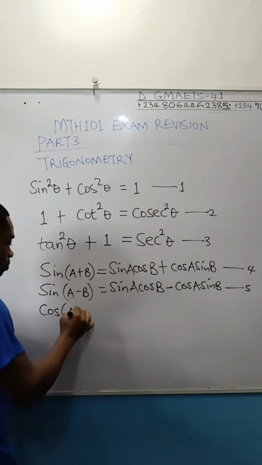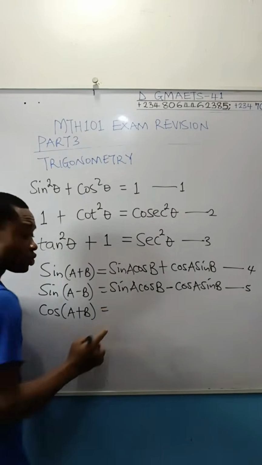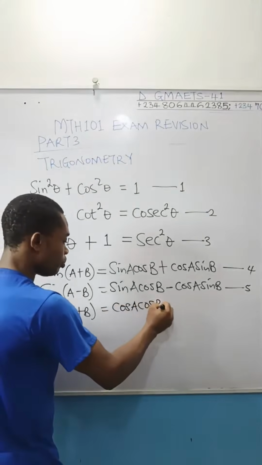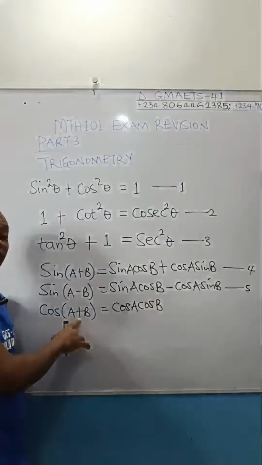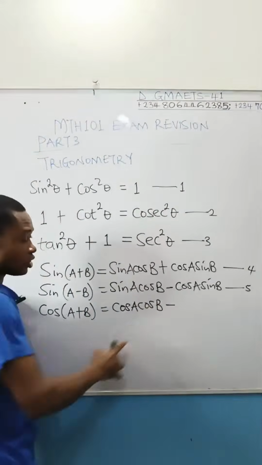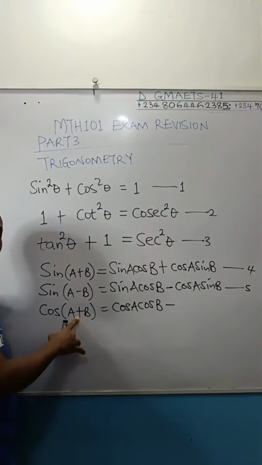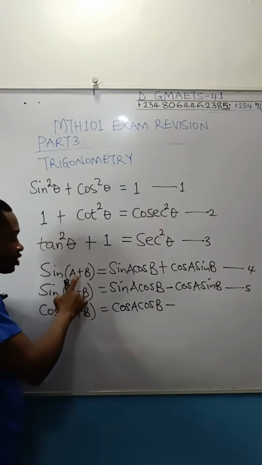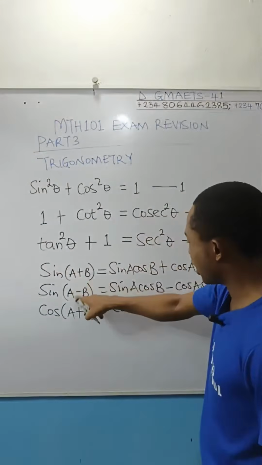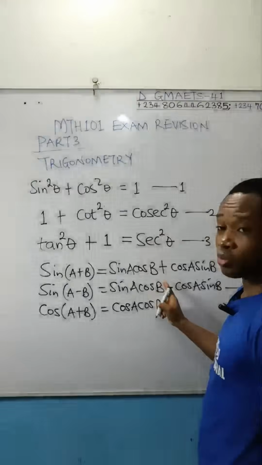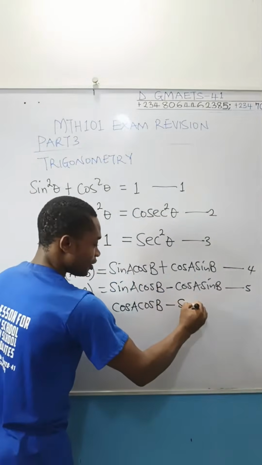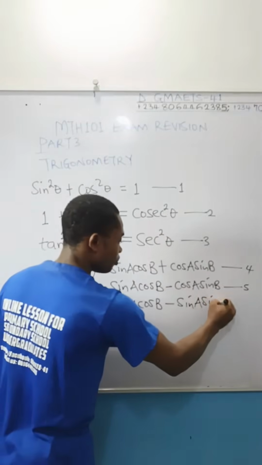Cos A plus B is equal to this identity, cos A cos B. Then, if you have plus here in the case of cos, the sign you have here will be minus. So the sign here is opposite to what you have between these 2 angles. But that of sine, remember, the sign that you have between the angles is the sign that you maintain here. So this is going to be minus sine A sine B.